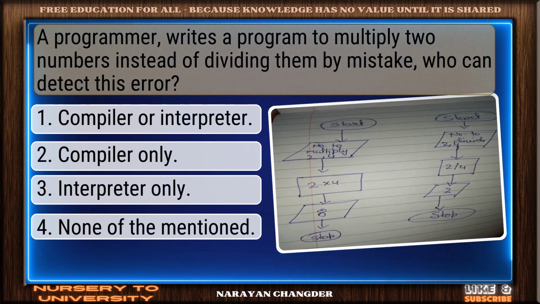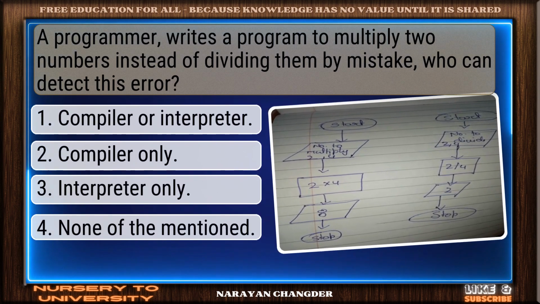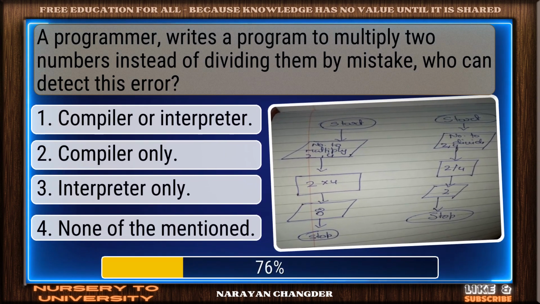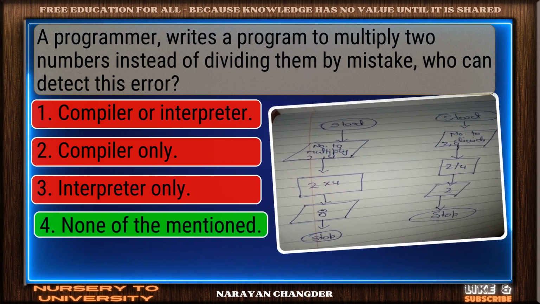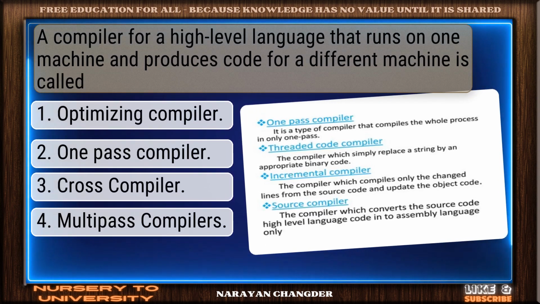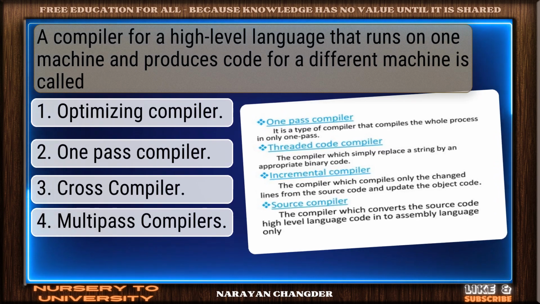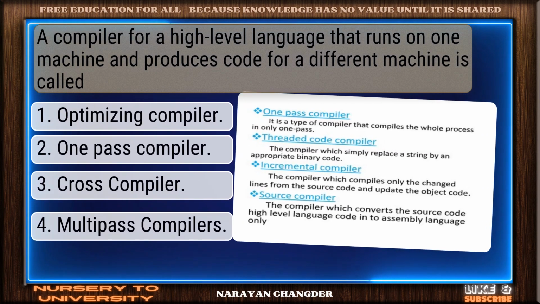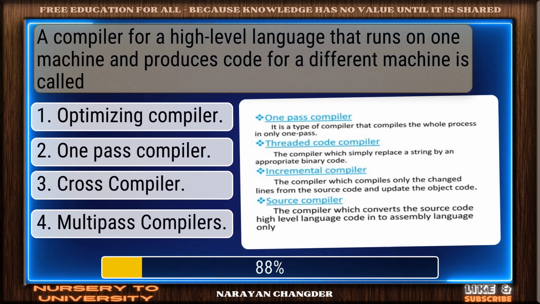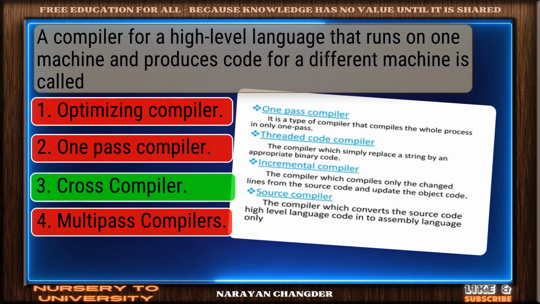Question number 5. A programmer writes a program to multiply two numbers instead of dividing them by mistake. Who can detect this error? Correct. None of the mentioned is the right answer. Question number 6. A compiler for a high-level language that runs on one machine and produces code for a different machine is called. Right again. Cross-compiler is a valid answer.